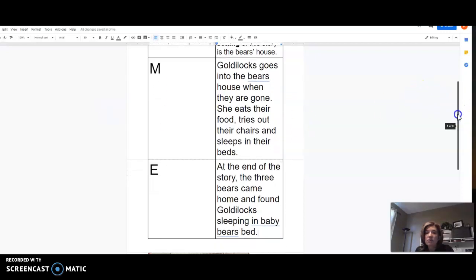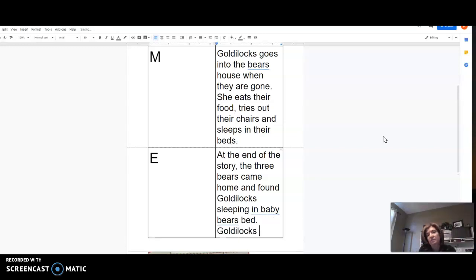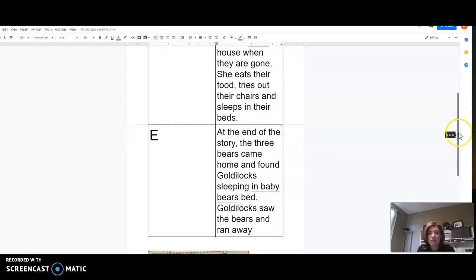But the story didn't just end there. They didn't just find Goldilocks sleeping in their bed. Goldilocks screamed when she saw them and ran out of the house. So I'm going to include that. And ran away from the house.